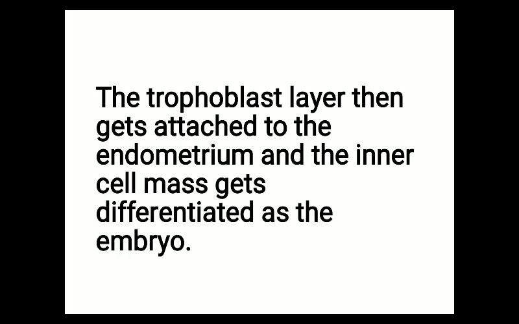The trophoblast layer then gets attached to the endometrium. The endometrium is the innermost layer of the uterus, and the inner cell mass gets differentiated as the embryo. So formation of the embryo will take place from the inner cell mass, not from the trophoblast. The trophoblast will get attached to the endometrium only.